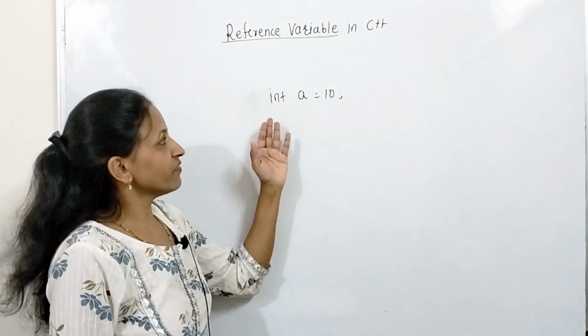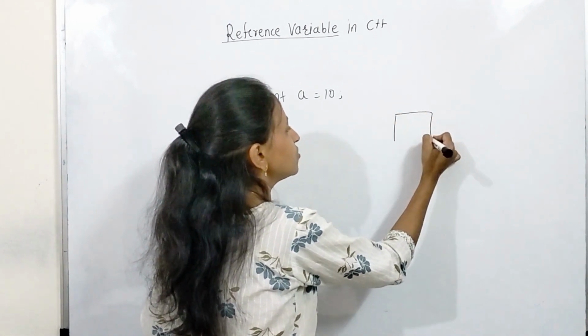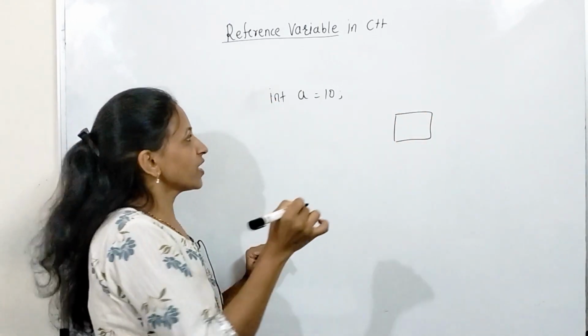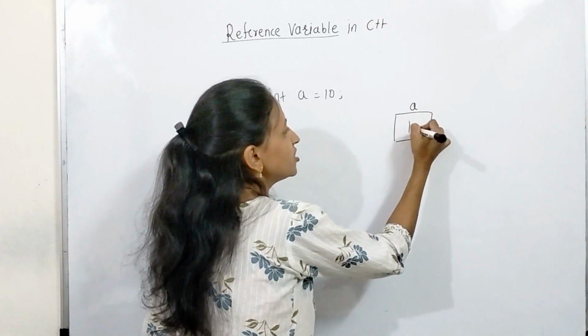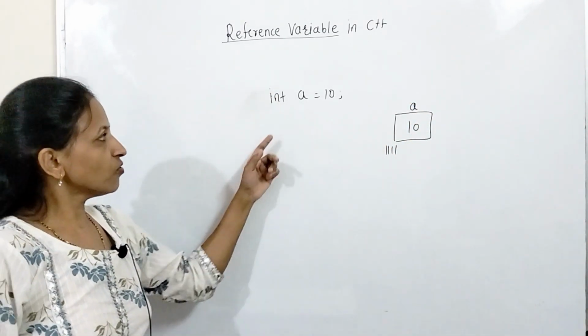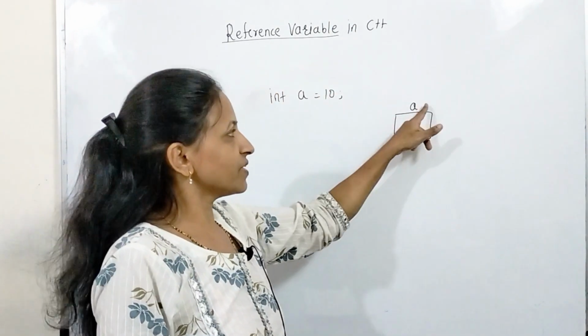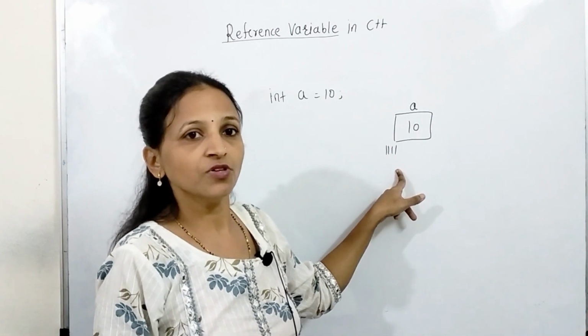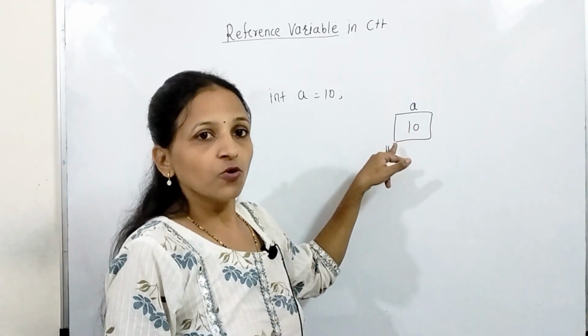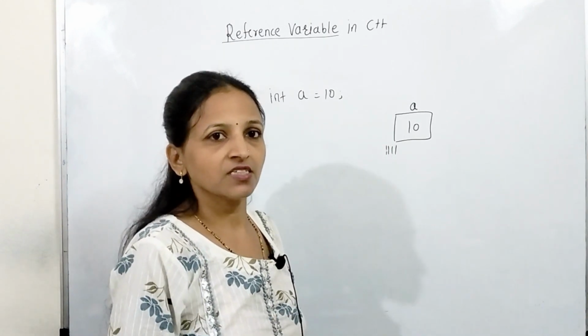Now whenever we declare like this, then what will happen? In memory 2 bytes or 4 bytes will get reserved. The name will be a and the initial value is 10. It may have any address. Getting? Now whenever we declare like this, then in memory 4 bytes will get reserved, the name is a and the initial value is 10, and it may have any memory location, meaning an address, with it.